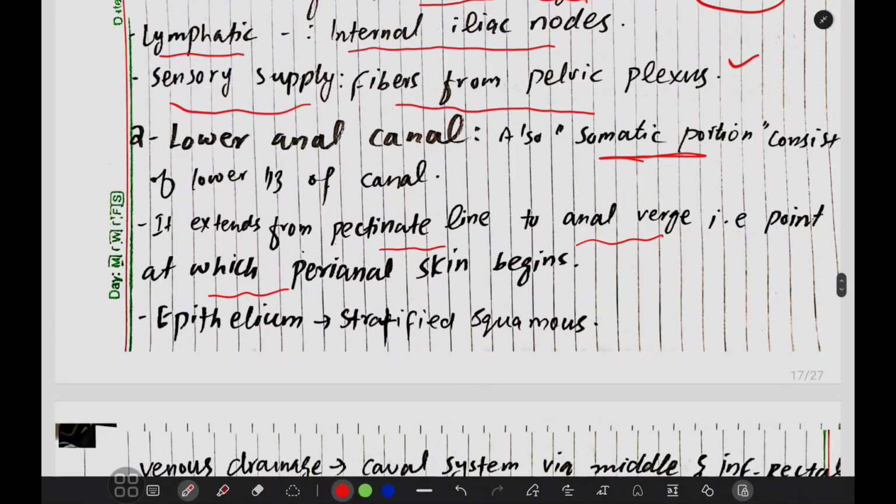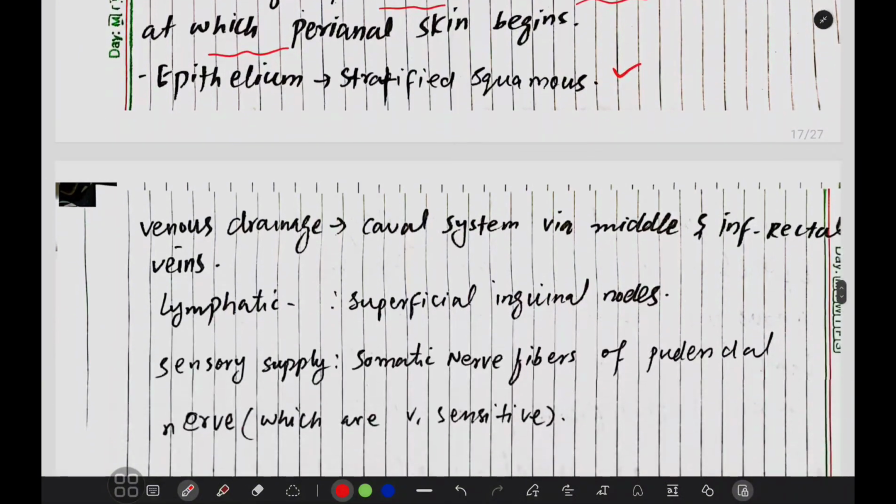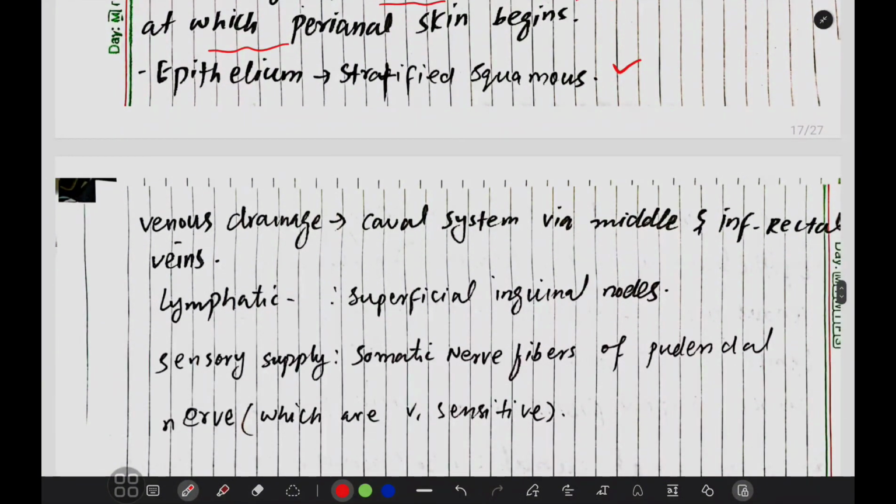If we talk about the epithelium of the lower anal canal, it's stratified squamous epithelium, and the venous drainage of the lower anal canal is the caval system via the middle and inferior rectal veins, and lymphatic drainage is by the superficial inguinal nodes. As we discussed, the upper anal canal lymphatic drainage is the internal iliac nodes, but for the lower anal canal the lymphatic drainage is the superficial inguinal nodes. The sensory supply here is the somatic nerve fibers of the pudendal nerve, which are very sensitive.